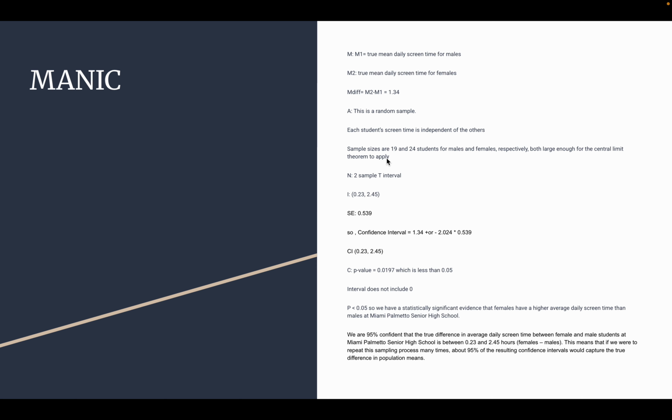We use a 2-sample t interval, and here you can see our conclusion was that we are 95% confident that the true difference in average daily screen time between female and male students at Miami Palmetto Senior High School is between 0.23 and 2.45 hours, females minus males. This means that if we were to repeat the sampling process many times, about 95% of the resulting confidence intervals would capture the true difference in population means.